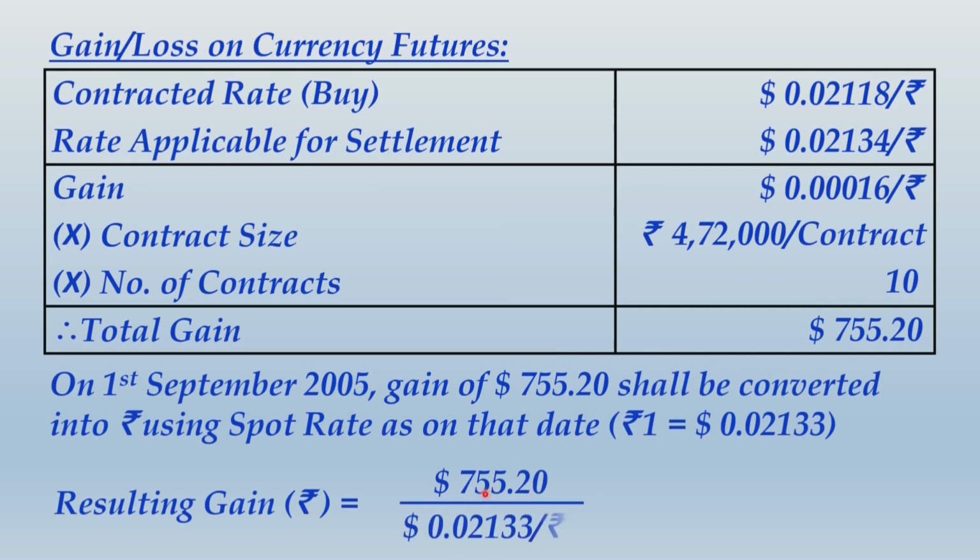This will be used for converting this dollar value into rupee value. So the resulting gain in rupees will be $755.20 divided by the spot rate, and what you get is rupees 35,406. Please take note of this whole thing, and then we deal with the main part, that is the calculation of net inflow.